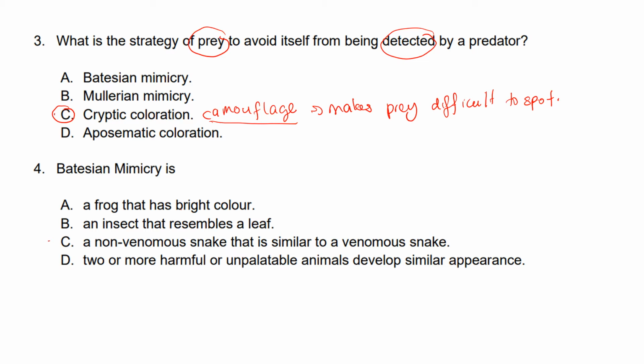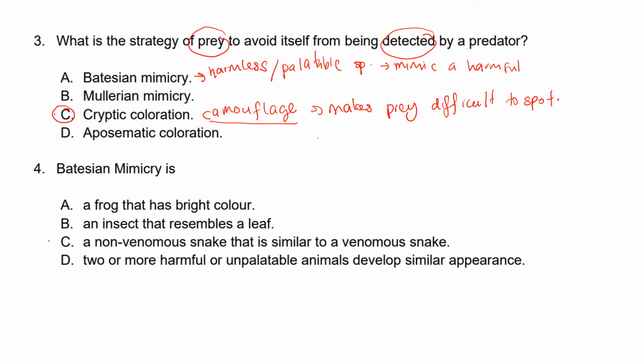Let us look at each method or adaptation of prey to avoid being eaten by the predator. What is Batesian mimicry? Batesian mimicry is when a harmless or palatable species, one that can be eaten and is not poisonous, will mimic a harmful or unpalatable species.